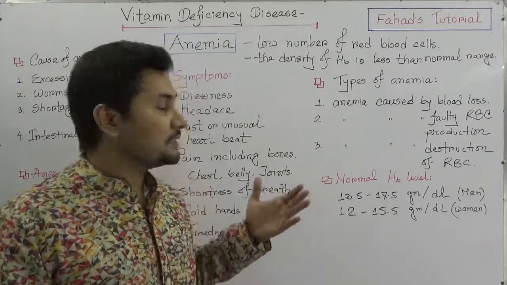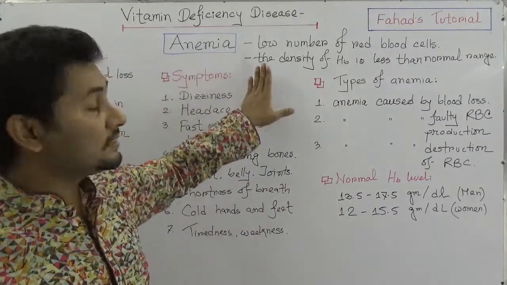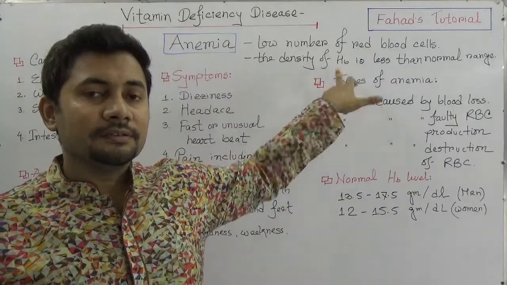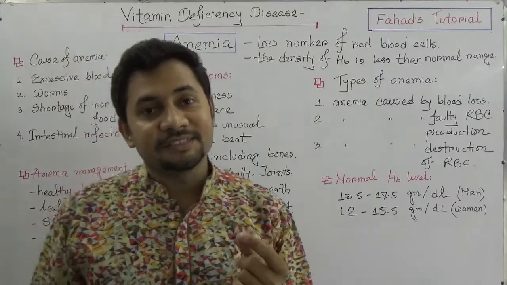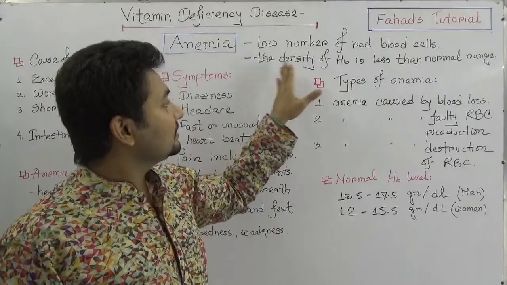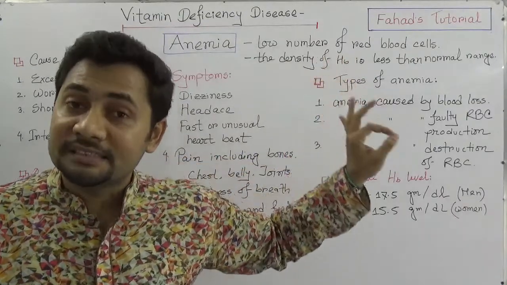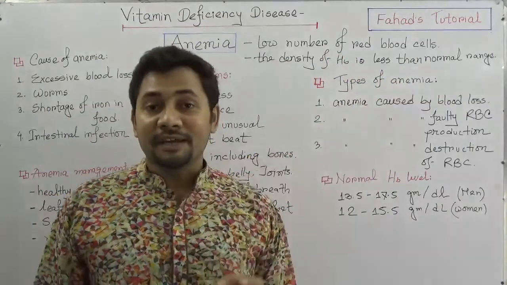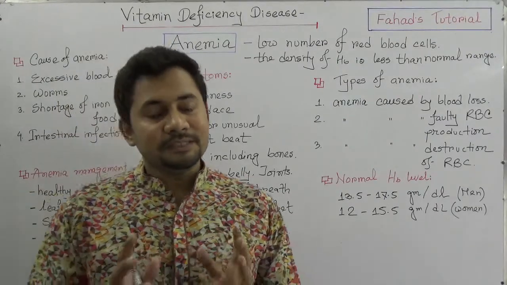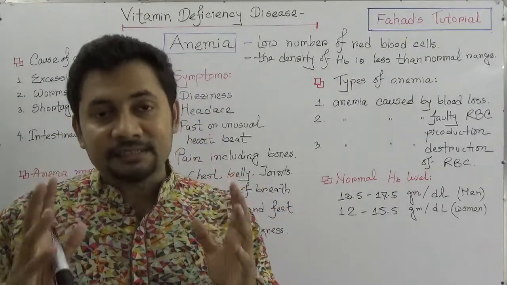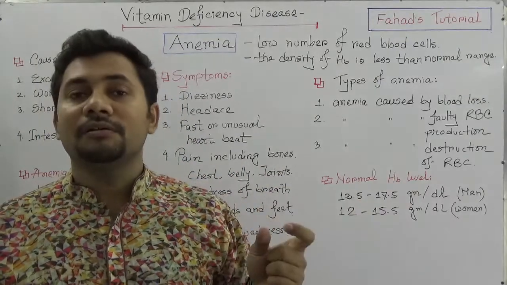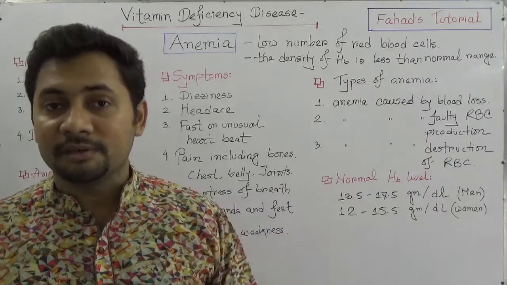Or even we can say that anemia is the disease where the density of hemoglobin, you know that hemoglobin is a protein that is inside the red blood cells, is less than the normal range with respect to age and gender. So, simplified, we can understand that anemia means there is a lack of blood cells or a lack of hemoglobin.